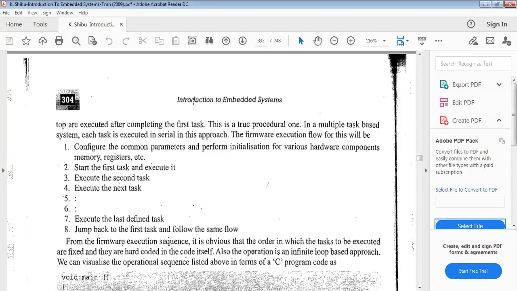In this way, but this super loop based approach method is not suitable for hard real-time system applications. This is suitable for only small scale, soft real-time applications. Why?